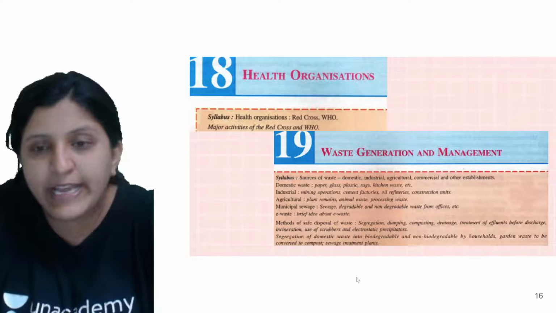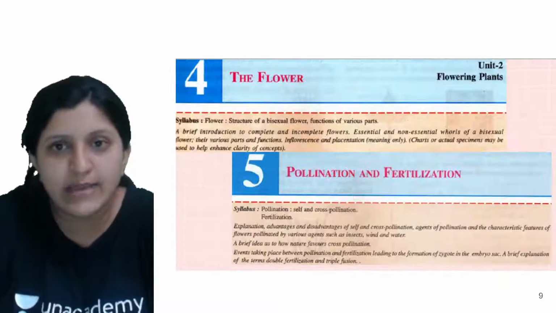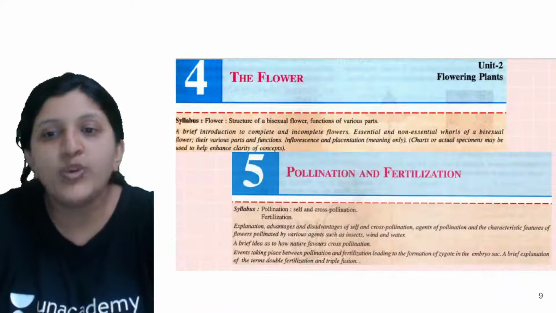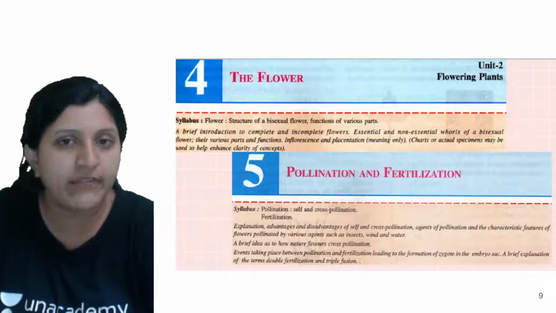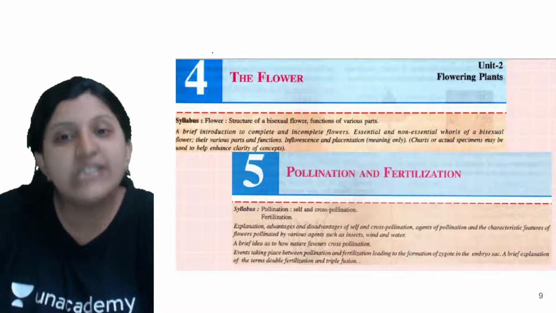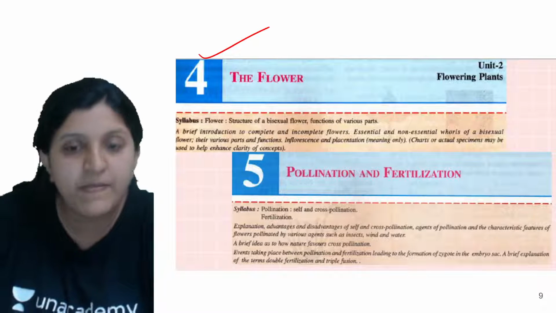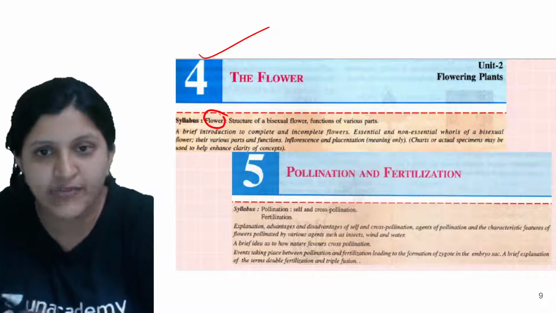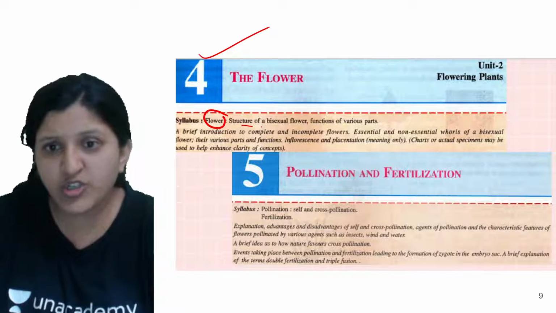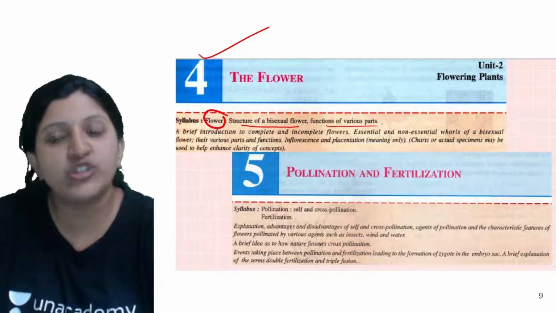Here I already explained to you that these are the syllabus mentioned in your book. Whenever you are preparing for a particular chapter, let's say you just started studying the flower chapter, make sure that you are looking at the syllabus: the flower, the structure of a bisexual flower, and functions of the various parts.